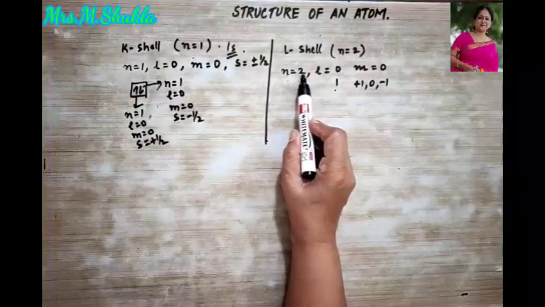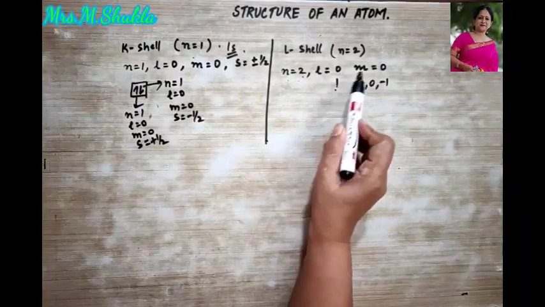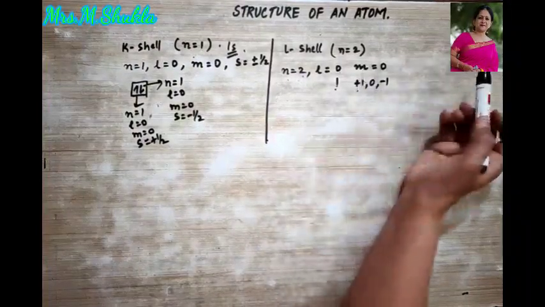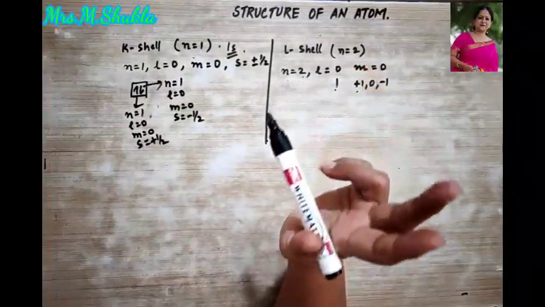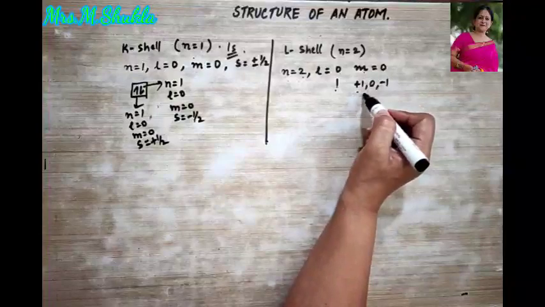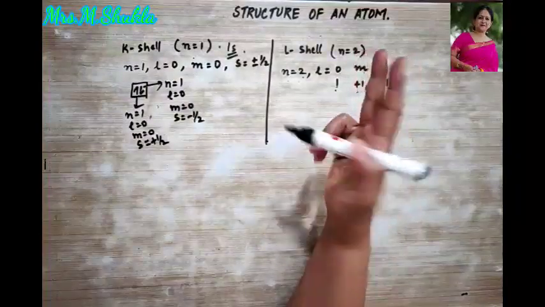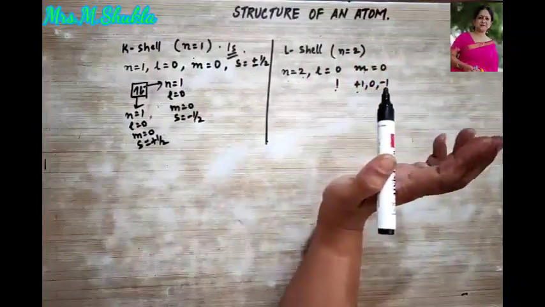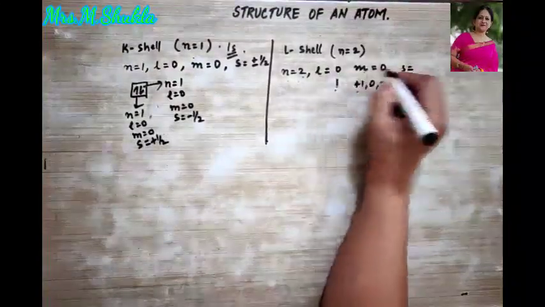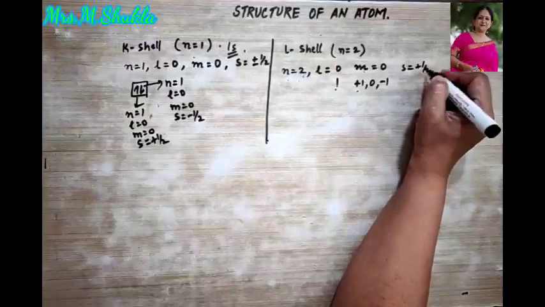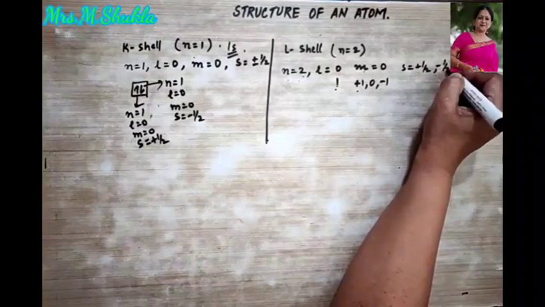When n is equal to 2, L is 1, then m is plus 1. Then what will be your S? The spin quantum number for each magnetic quantum number will be 2, plus half and minus half. Is this point clear? So over here, S for this will be plus half and another will be minus half.